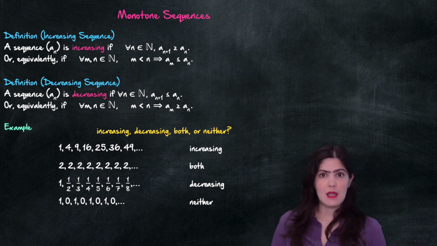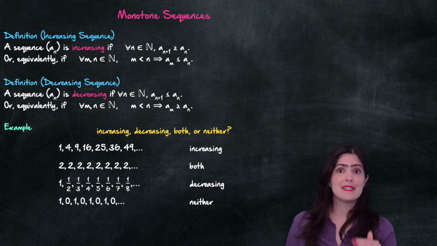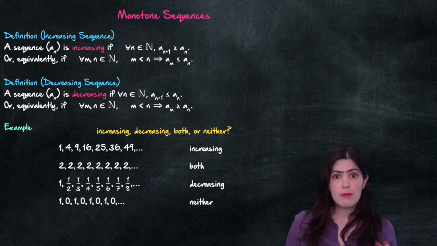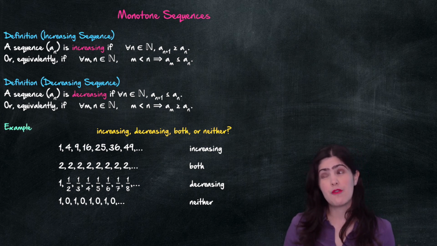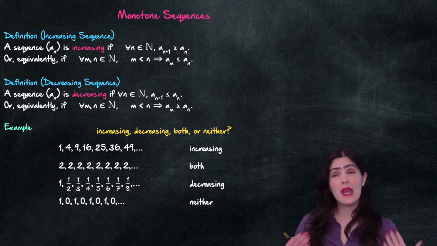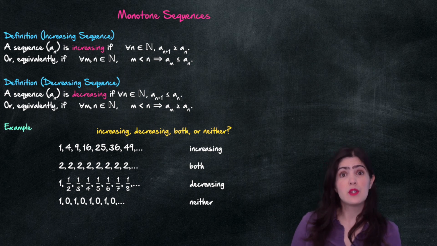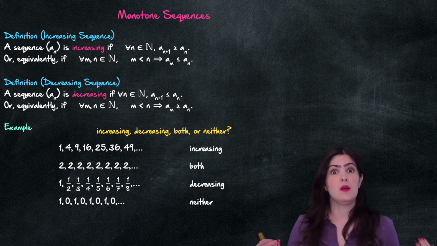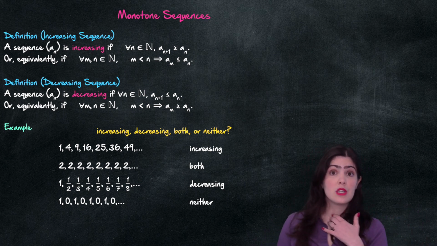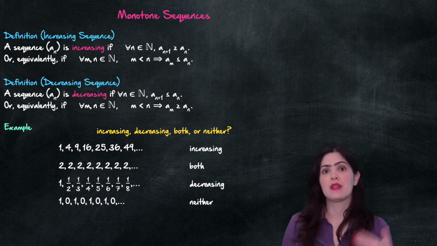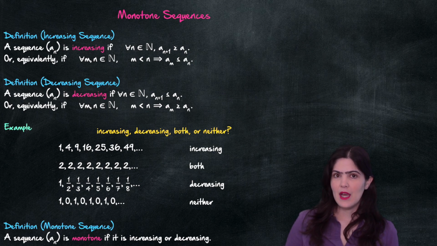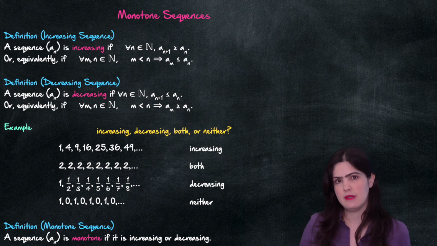So whenever you have to check something, it's very important to carefully look at the definitions because sometimes our intuition could play against us. We have an intuition of things increasing, like going up, decreasing, going down. But here, because we have less than or equal to and greater than or equal to, being equal also works for the definitions. That's why the constant sequence is both increasing and decreasing at the same time.